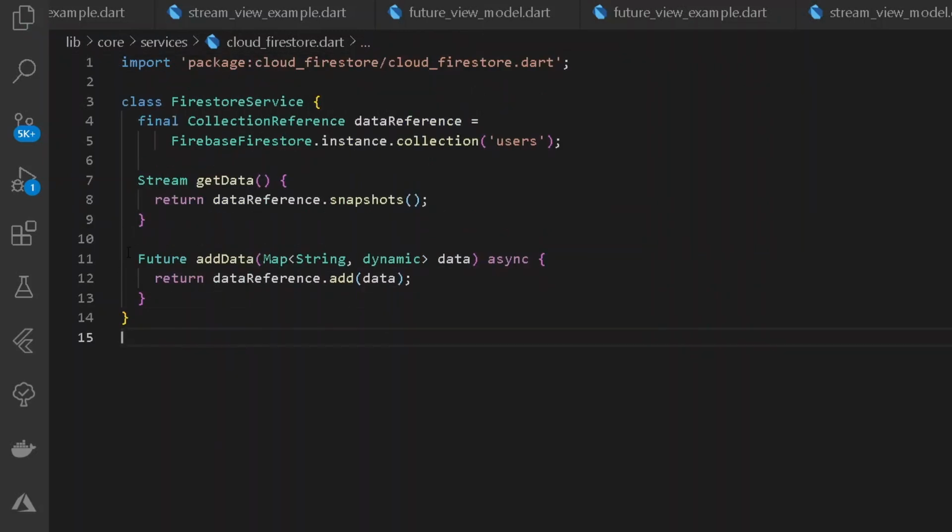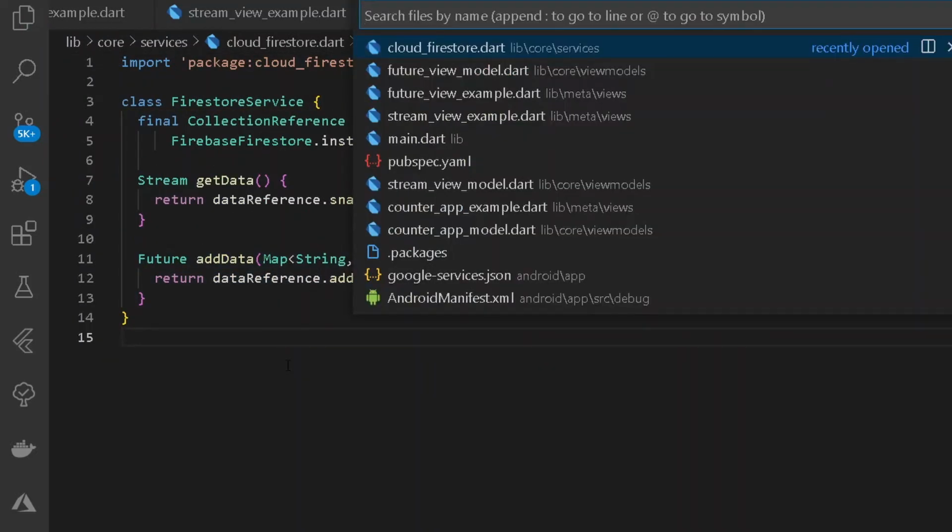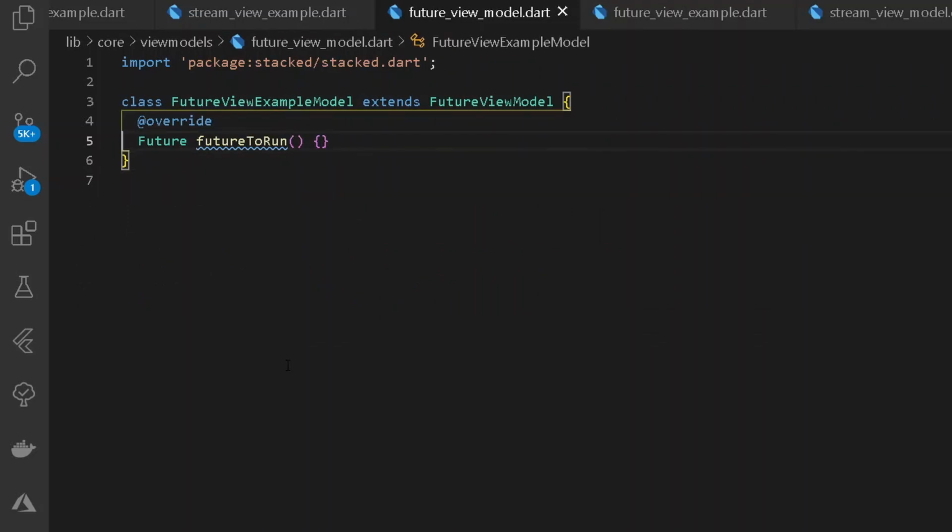Once we have completed our entire future method, we can go back under our future view model, and here we shall be having a new future under our future to run. For this, let's create a new future method.